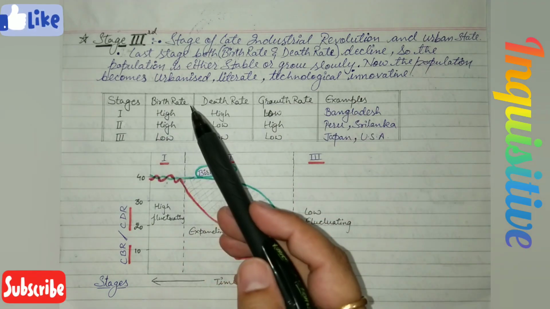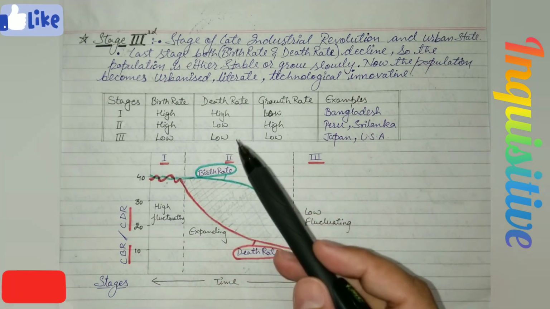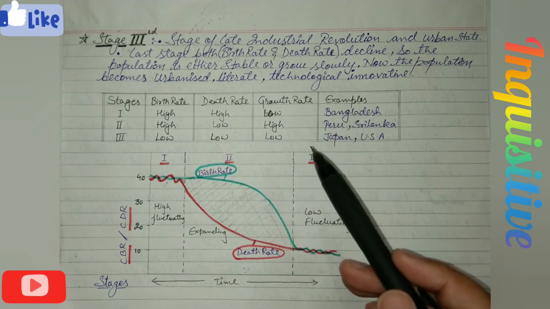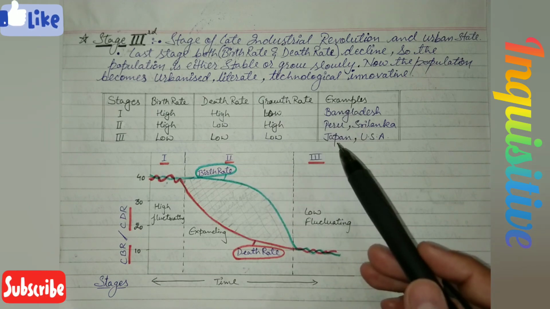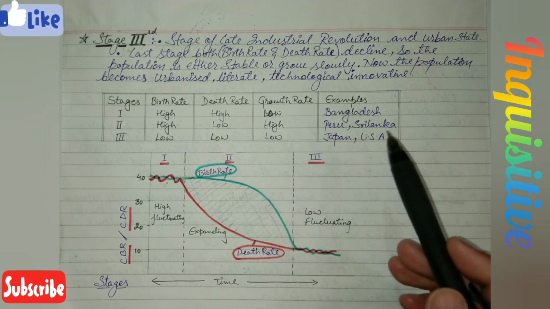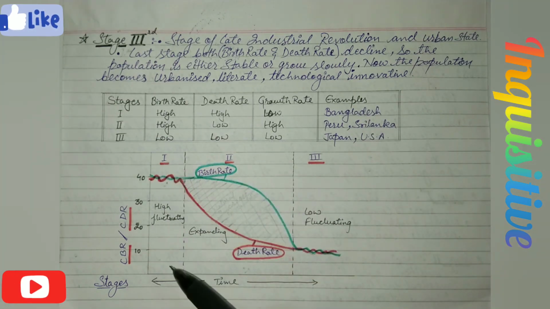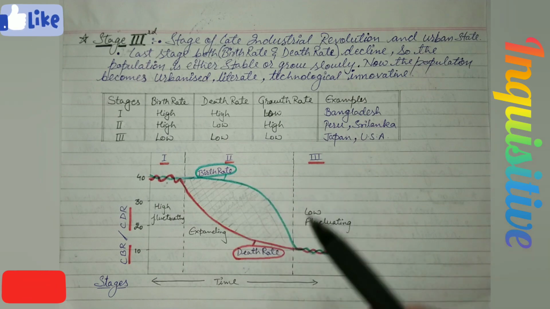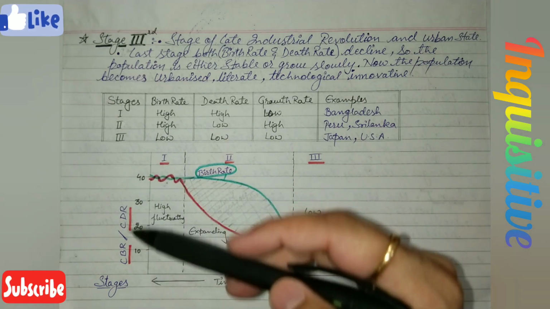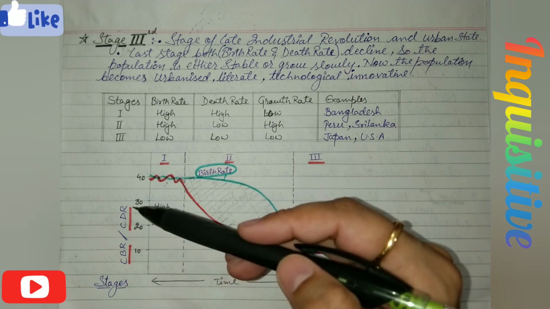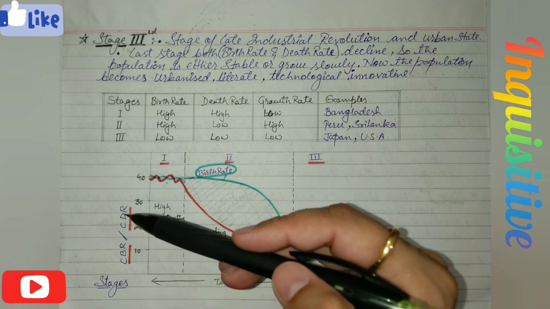In third stage, birth rate is low, death rate is low, and growth rate is definitely low, and examples are some developed countries such as Japan and USA. Now student, let's check the diagram of this theory. Here we have first stage, second stage, third stage. Here you have to write down CBR, that is crude birth rate, and CDR, that is crude death rate.